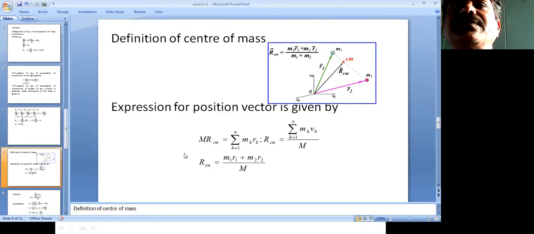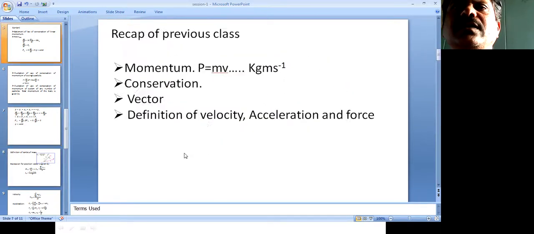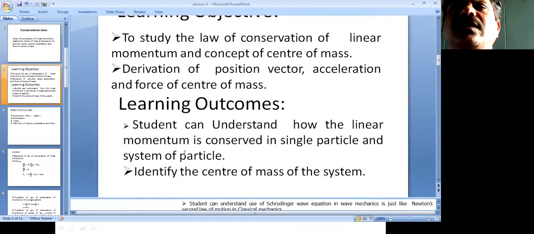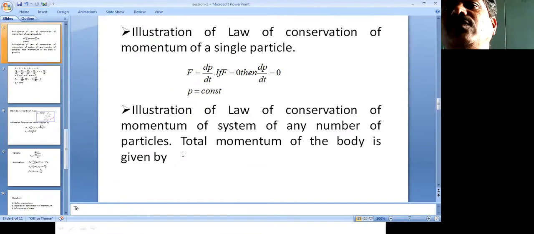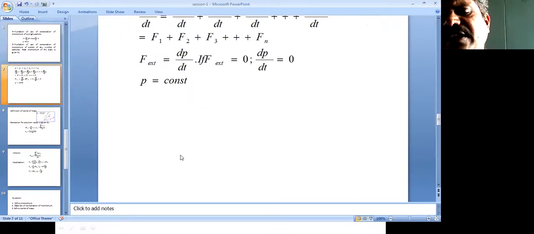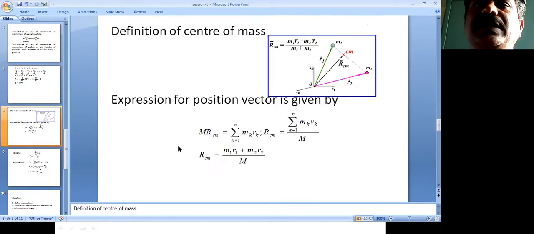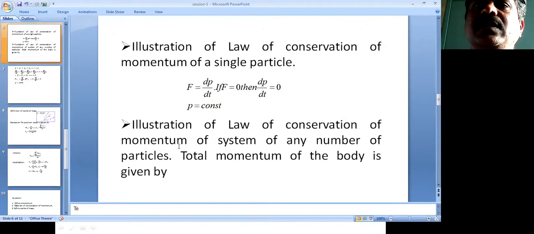Suppose the system has only two particles.